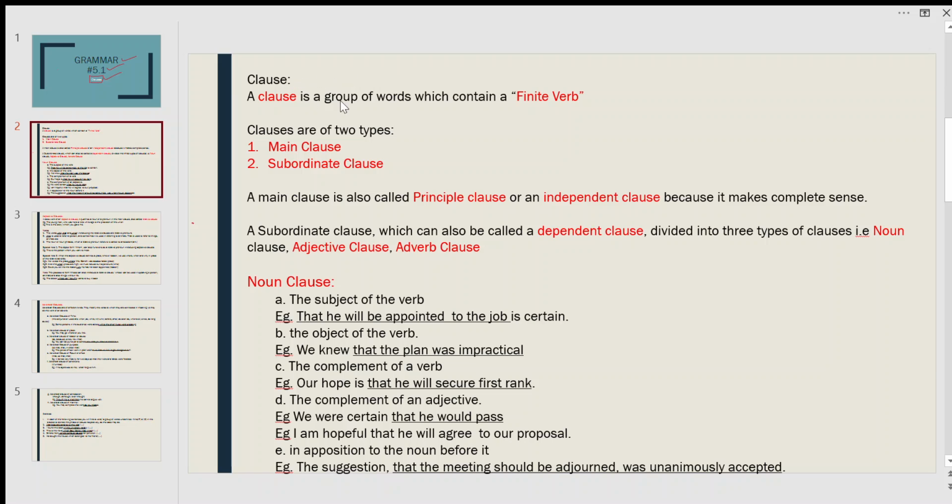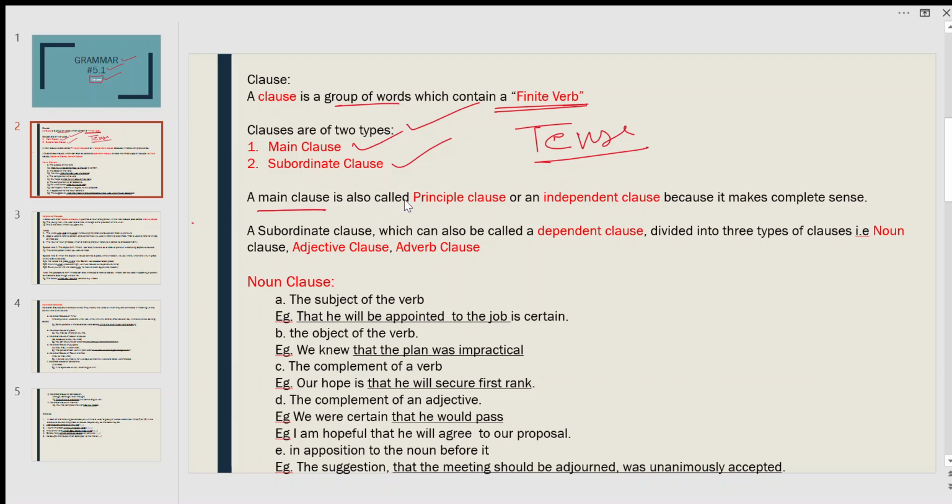A clause is a group of words which contains a finite verb, which means it has a tense. It is just the opposite of phrases, because phrases have a non-finite verb and a clause has a finite verb. Clauses are of two types: main clause and subordinate clause.